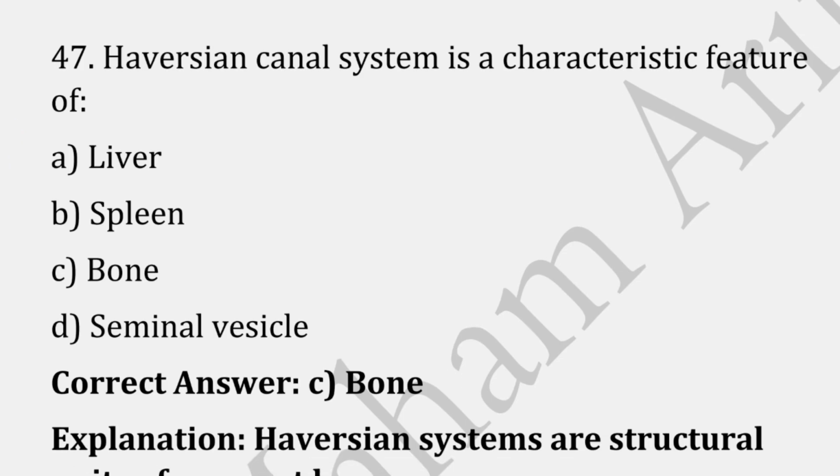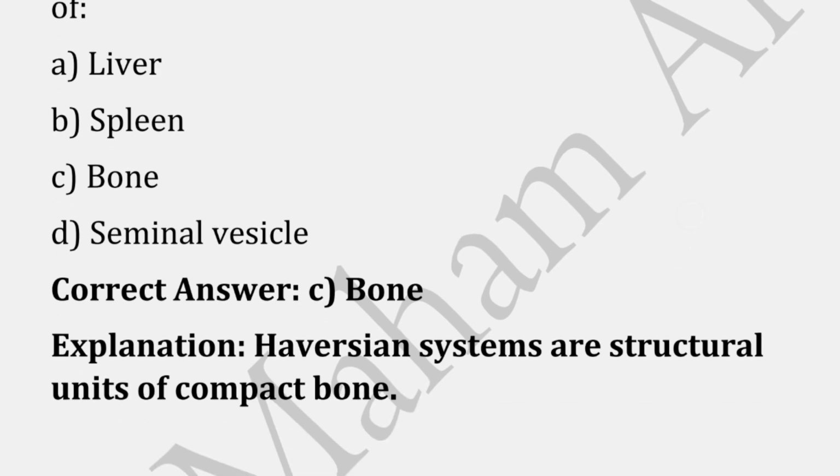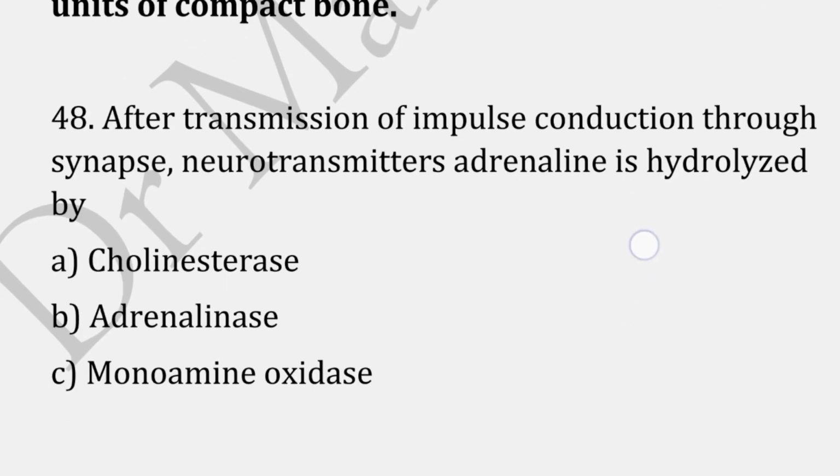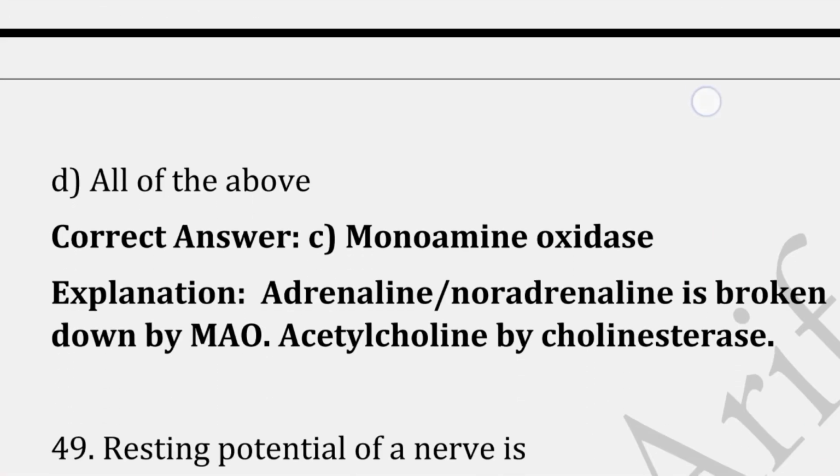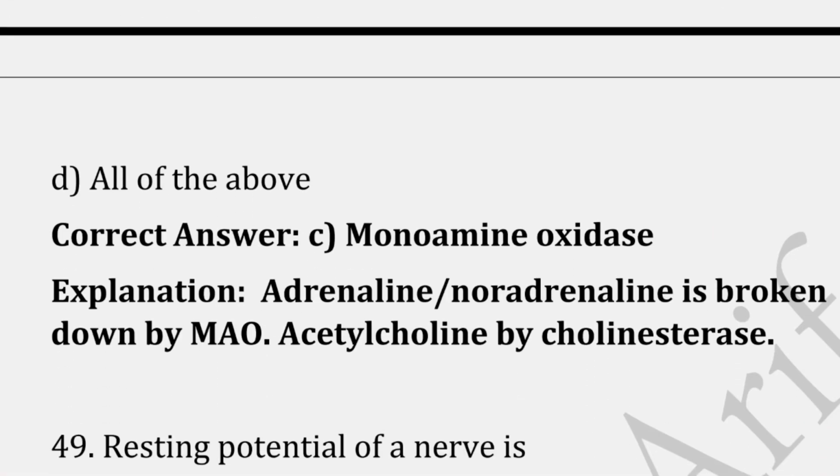Haversian canal system is a characteristic feature of: the correct answer is option C, that is bone, because Haversian systems are structural units of compact bone. After transmission of an impulse through a synapse, the neurotransmitter adrenaline is hydrolyzed by: the correct answer is option C, that is monoamine oxidase, because adrenaline and noradrenaline are broken down by MAO and acetylcholine by cholinesterase.